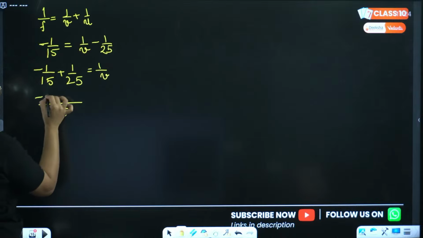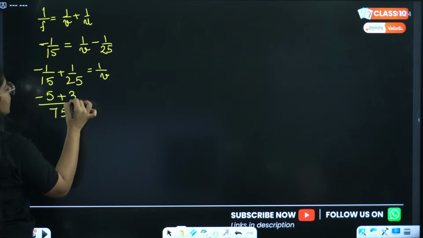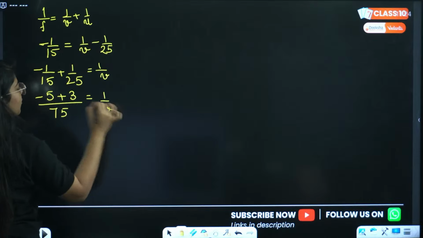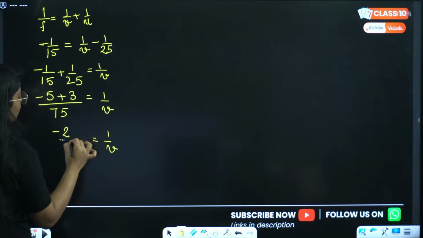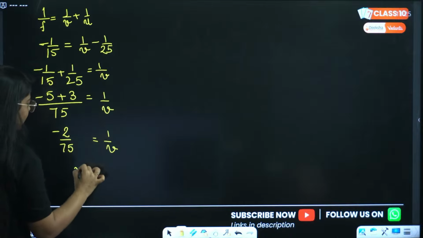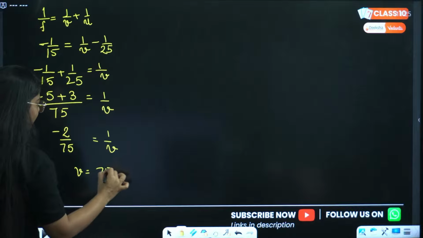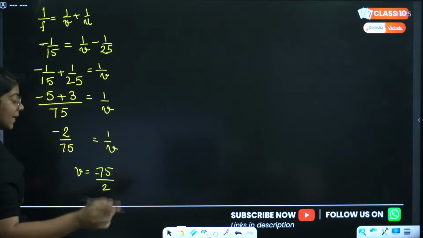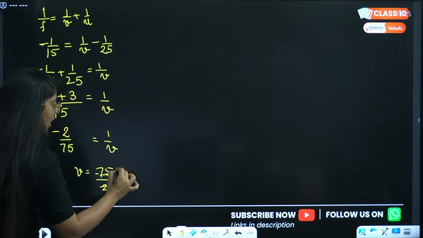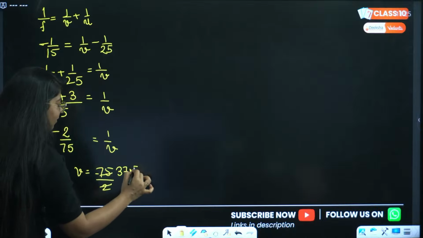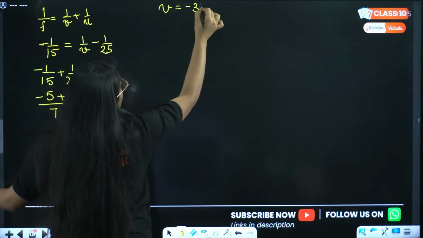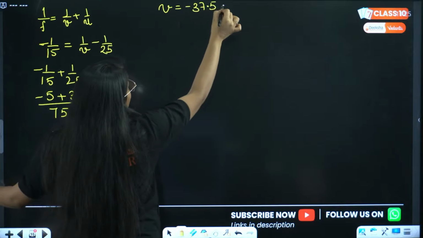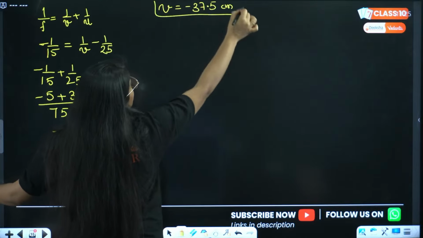This will be minus 5 plus 3, and that will be 1 by V. So 1 by V is equal to minus 2 by 75, and V will be equal to 75 divided by 2 with a negative sign. So the image distance comes out to be minus 37.5 centimeter.